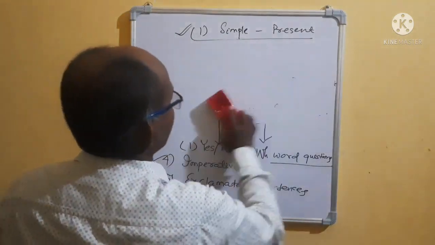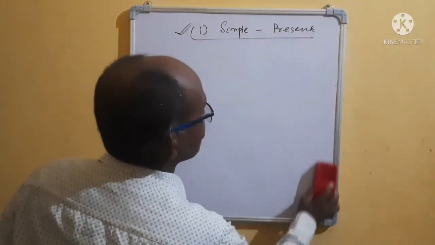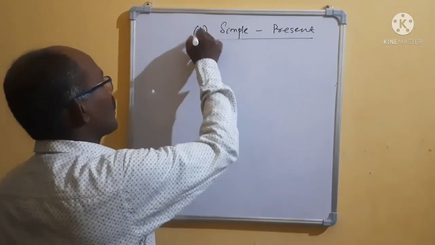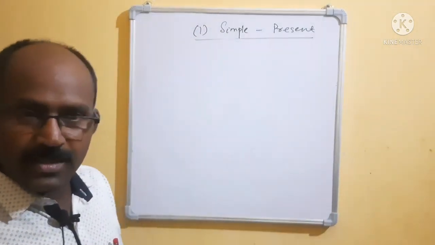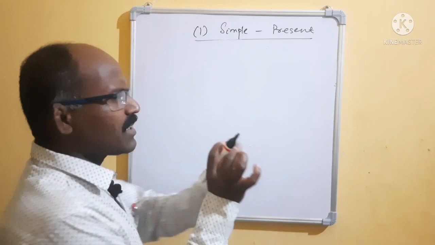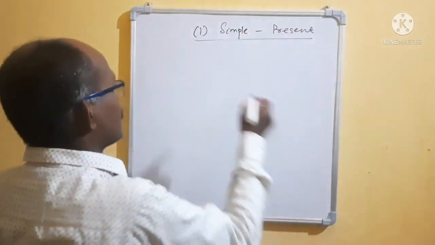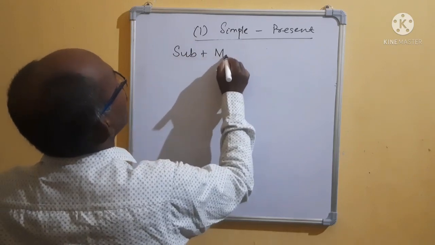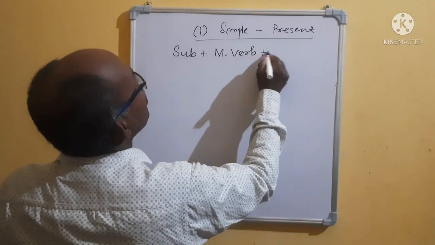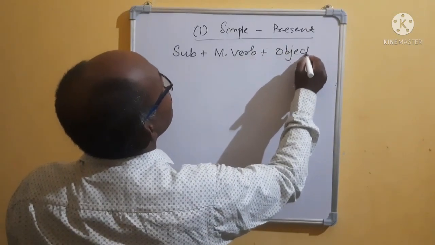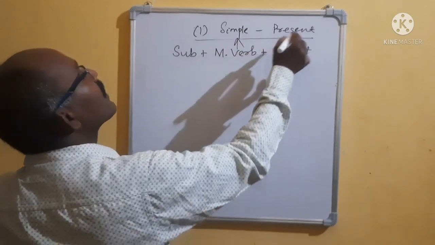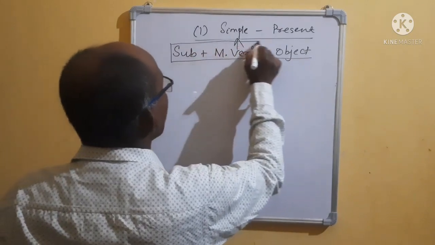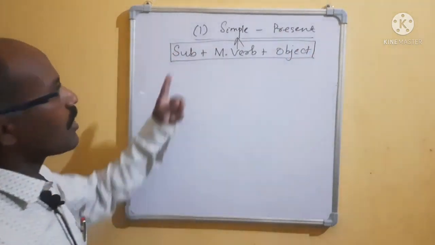Now, already told you sentences. Present simple means, please remember the formula, you have to keep it in your mind. That means subject plus main verb plus object. This is the formula of simple. It may be present or it may be past. Subject, main verb plus object. It is the formula.